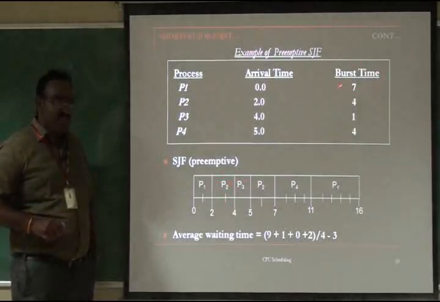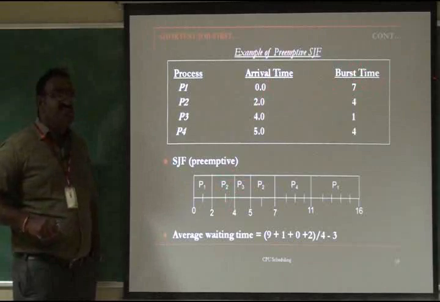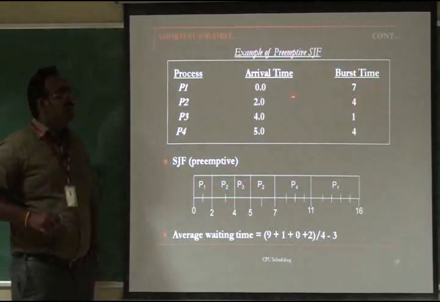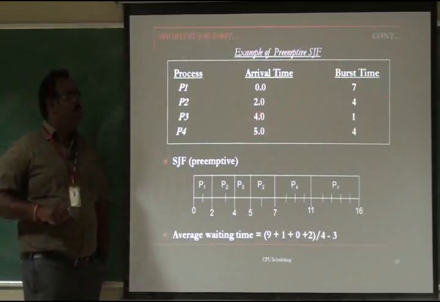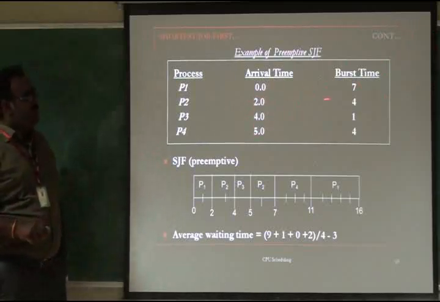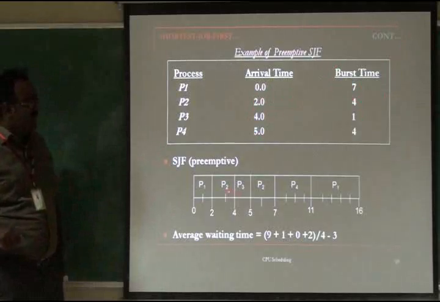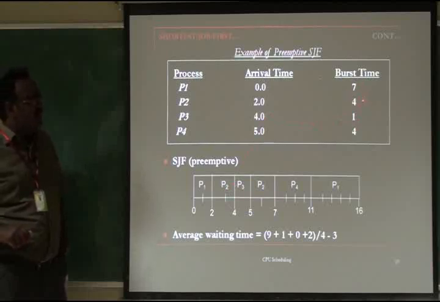Once a process is getting the CPU, if another process comes with a smaller CPU burst, the CPU schedules that process. We call it the shortest remaining time first algorithm. So at the second millisecond, P2 is scheduled. At the fourth millisecond P3 comes with one burst. The remaining of P1 is 5, the remaining of P2 is 2, but 1 is smaller, so P3 is now scheduled in the CPU. So P3 has one CPU burst, so from 4 to 5 P3 is getting the CPU.